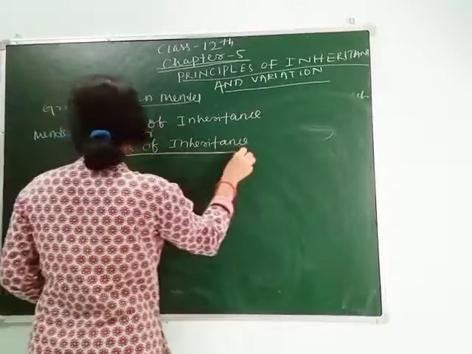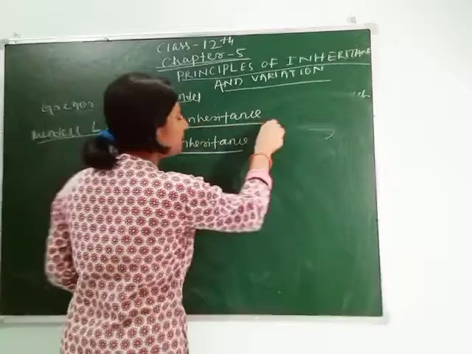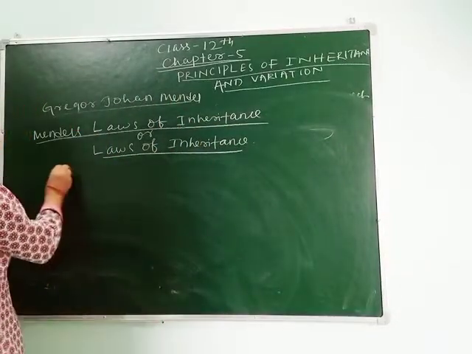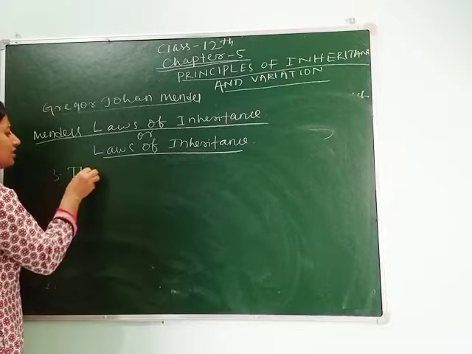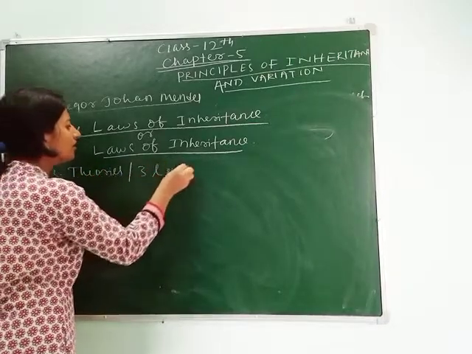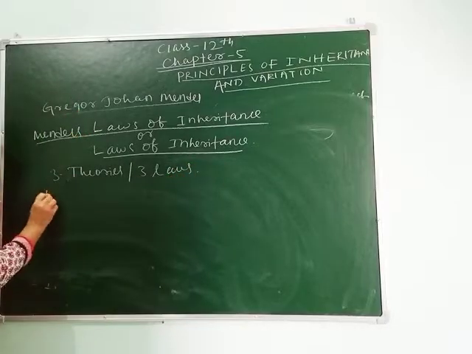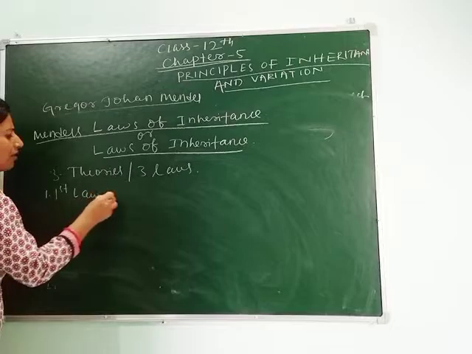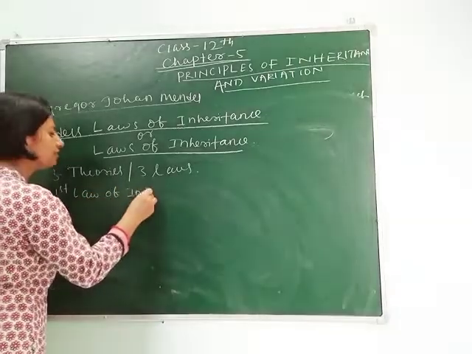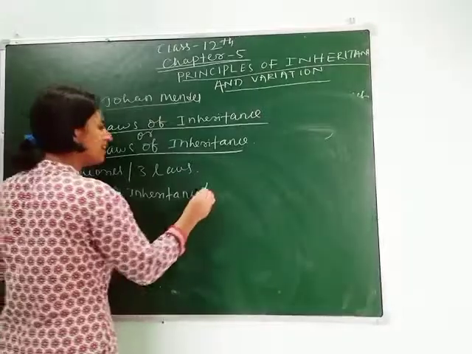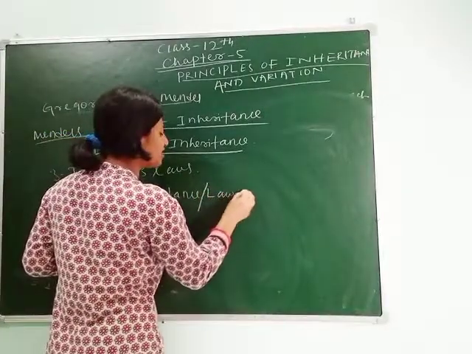So after the experiment on pea plant, with different characters, Mendel at last gave three theories or three laws. The first law is called the first law of inheritance, or we can say law of dominance.